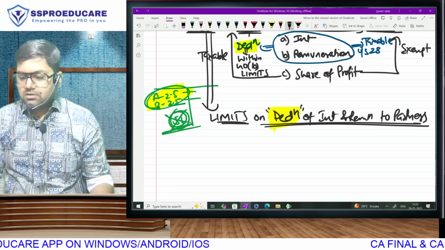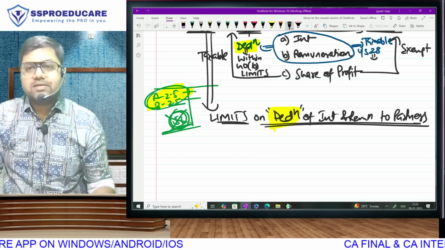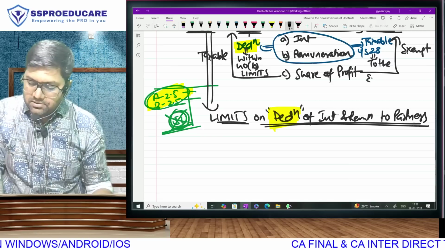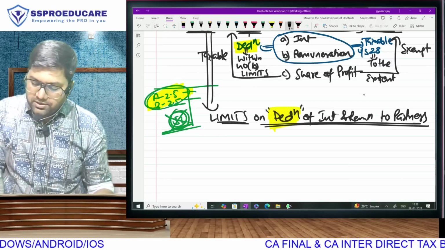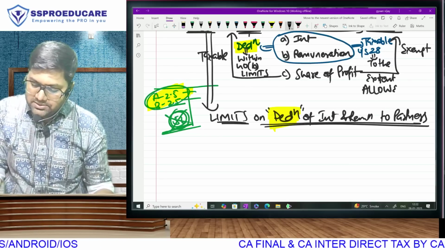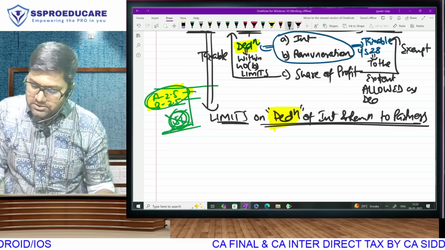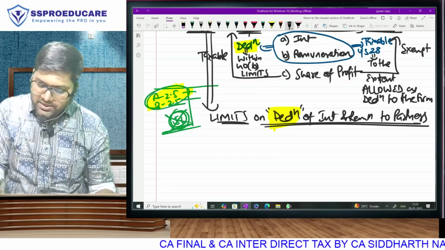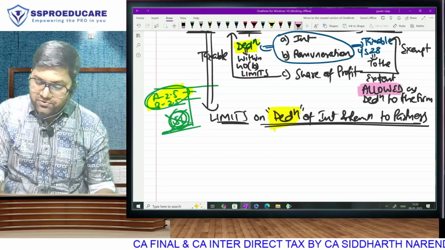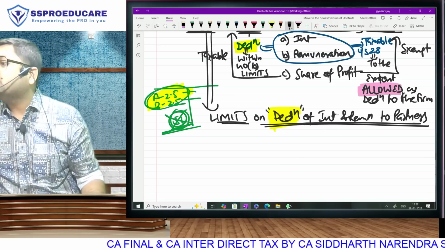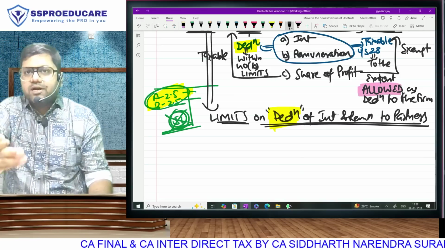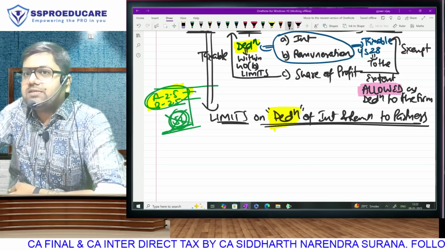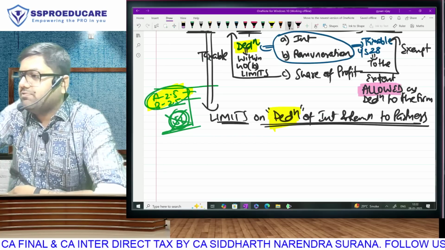You understand? So can I say taxable under section 28? How much? To the extent it was allowed as deduction to the firm. The amount taxable for the partner will be the amount which the firm has taken deduction for, not the disallowed amount, because the tax benefit of the firm is taxable income of the partner. And the disallowance of the firm is basically not taxable for the partner.